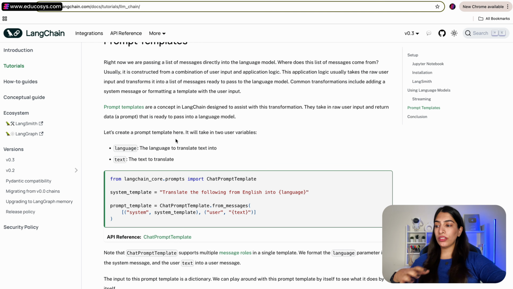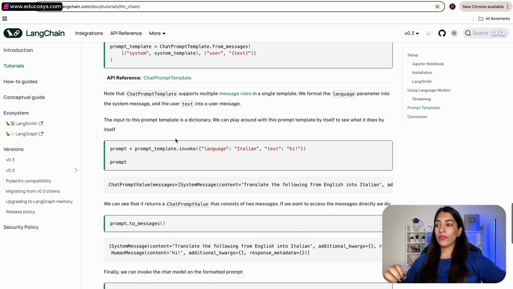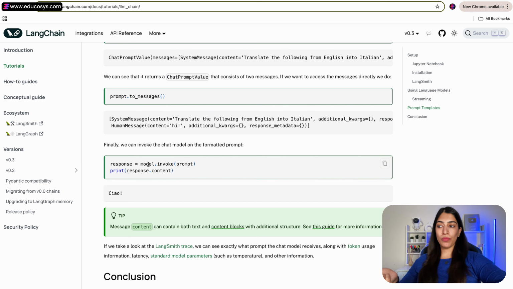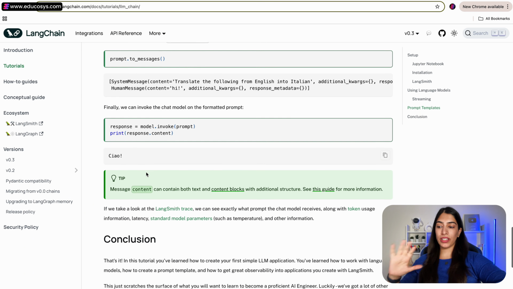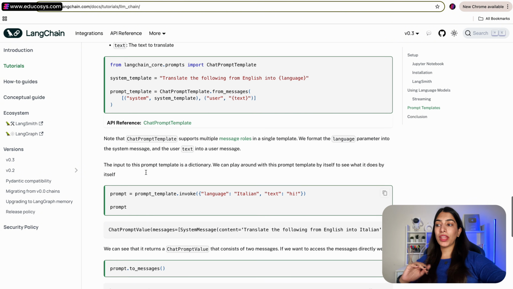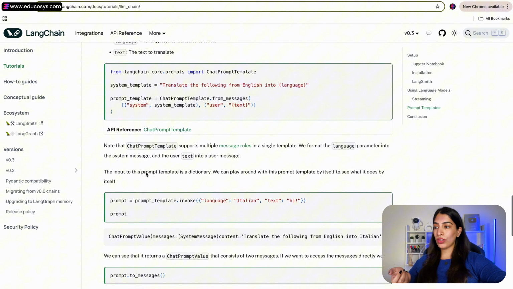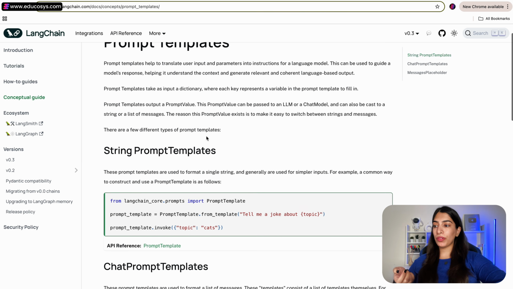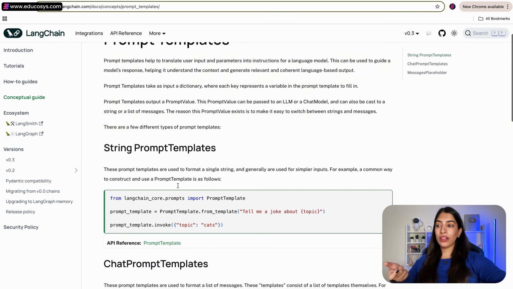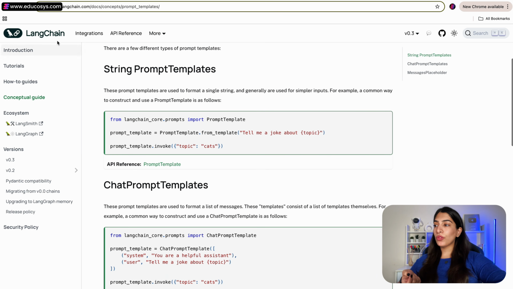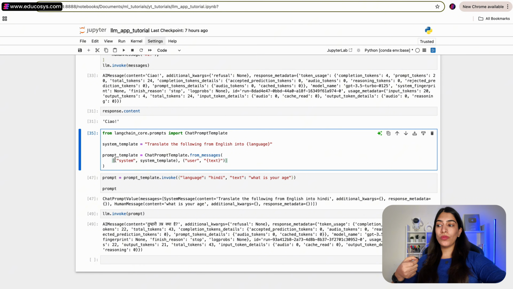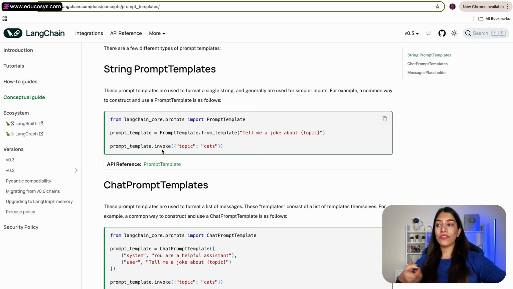Correct? So if we go and look at the documentation, what did we do so far? We created the prompt from the prompt template, and then we passed it to model.invoke, and then we were able to get the response, right? So we have followed this. But see, now there are many ways of creating the prompt template. So if we go to the documentation of prompt template, let me do that. Okay, here you can see we can also create prompt templates from template itself. So what we had done so far is we had created the prompt template from messages. We had obviously passed messages over here, system message, user message, and so on, right? We can also create it from template itself.